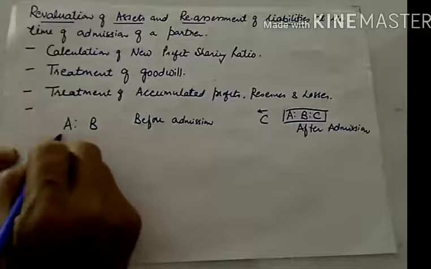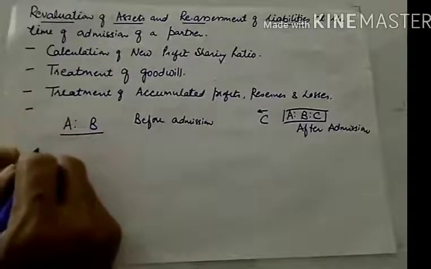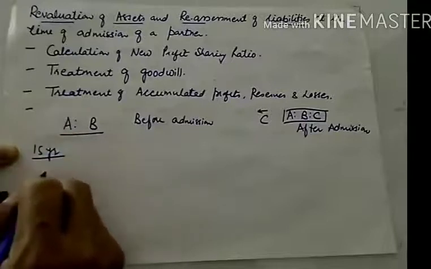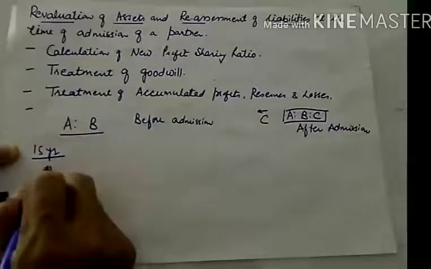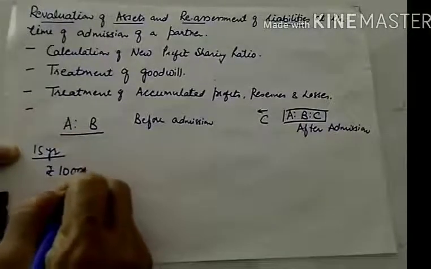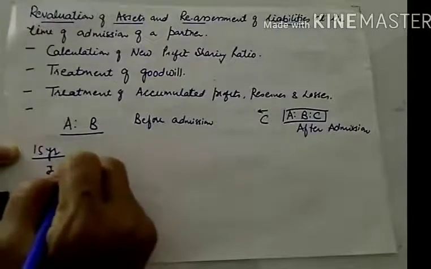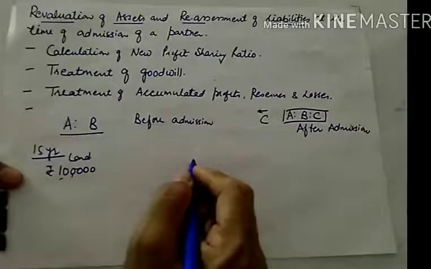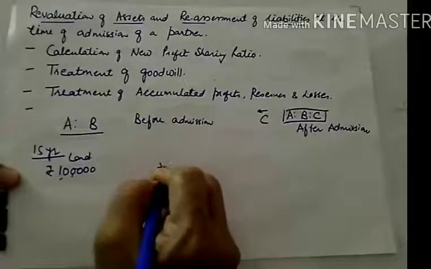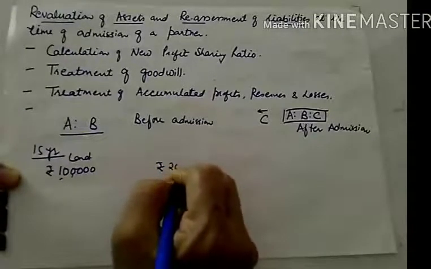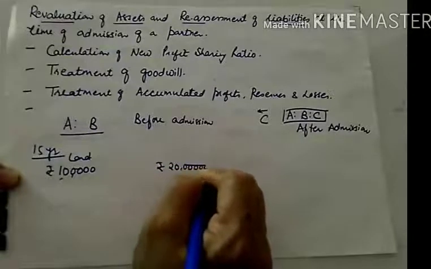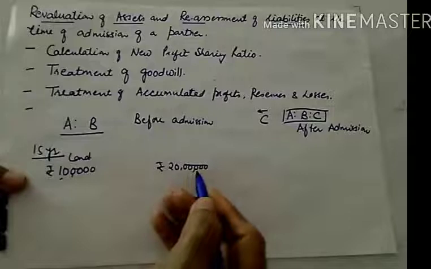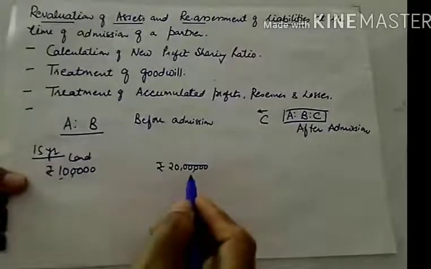So in this case, let us take one example. When A and B started their business, let us say 15 years back, suppose they purchased a land and the value of this land is, let us say, 1 lakh. Now at the time of C's admission, after 15 years, the value of land is, let us say, 20 lakhs. So when the value of land increases, there is a profit of 19 lakhs.